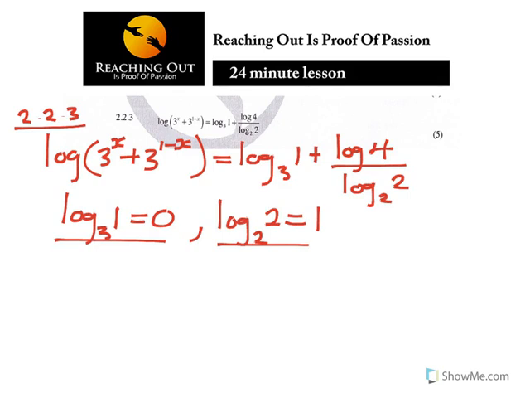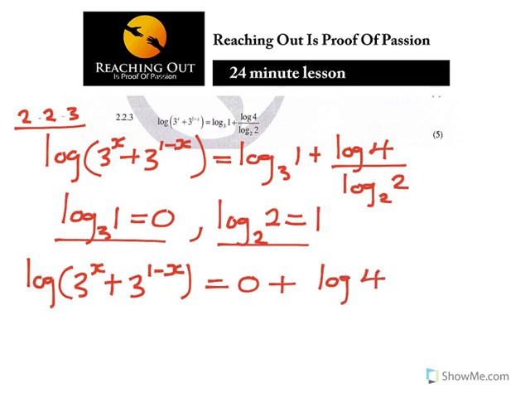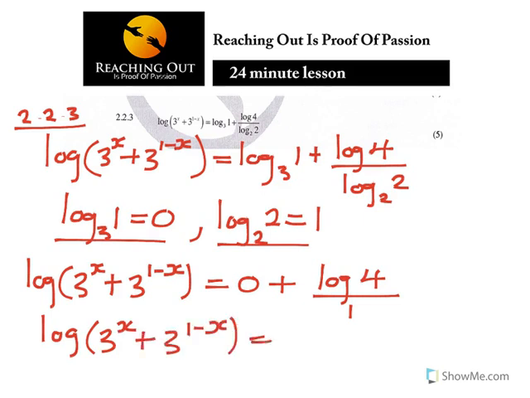So now what you are having is log of (3 exponent x plus 3 exponent 1 minus x), which is equal to 0 plus log 4 over 1. That's basically what that question is saying. So now you are only having log of (3 exponent x plus 3 exponent 1 minus x) is equal to log 4.